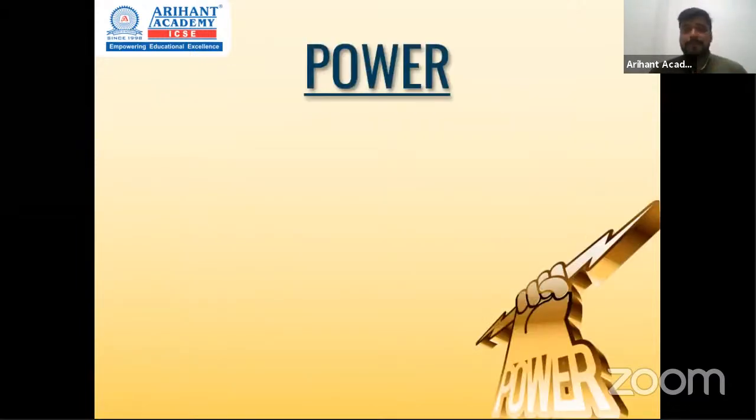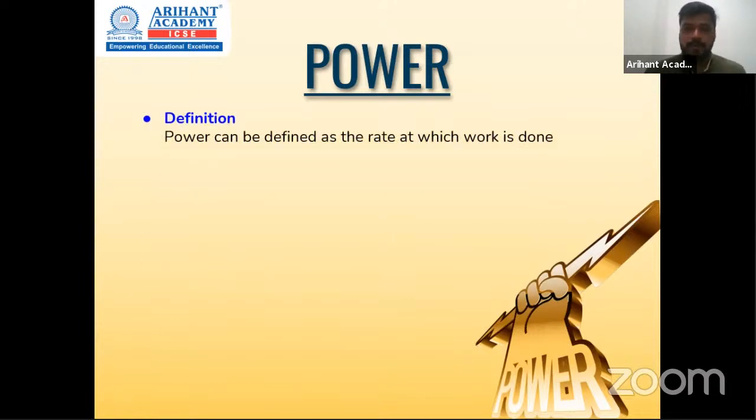Moving to the second part of the chapter, which is power. So when do we say a person is powerful? When work that a normal person does is done more quickly, at a faster rate, by someone else, we say the other guy is more powerful. So power is nothing but the rate at which work is done, that is, at what speed your work is getting done. If the speed or rate is faster, we say the body is more powerful. If the rate is slower, taking longer time, we say the power is less. So power is the rate at which work is done.